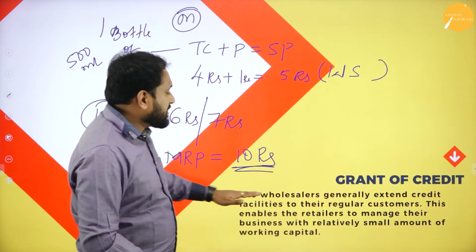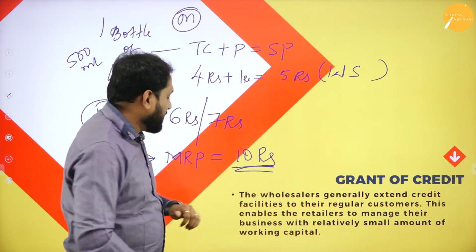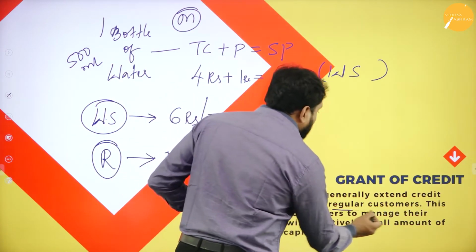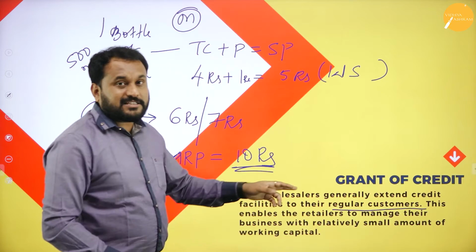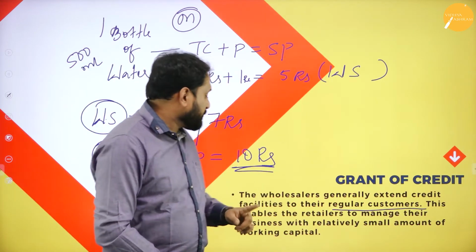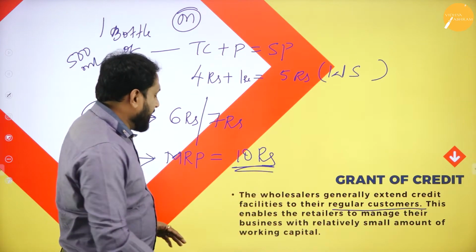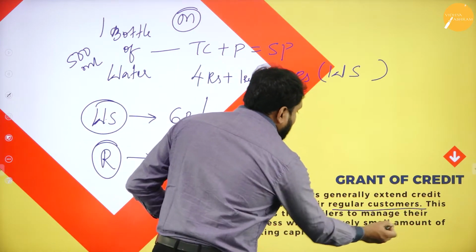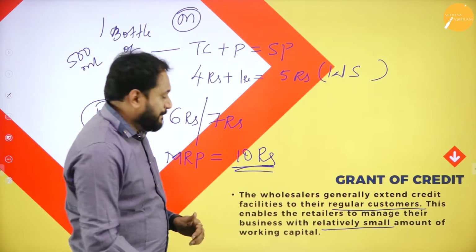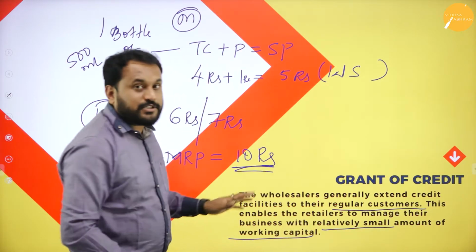Now understand, the wholesaler generally extends credit facility to his regular customers. When I say customers, it is the retailers. This enables the retailers to manage their business with a relatively small amount of working capital. So that is what happens here.